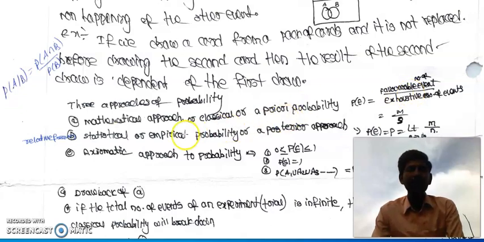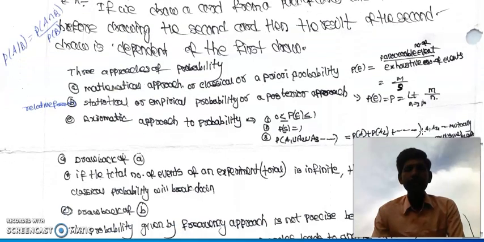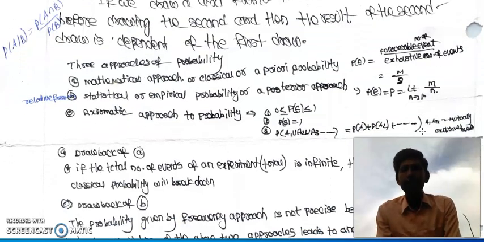So we will go for the second approach: statistical or empirical probability, or a posteriori approach, or relative frequency approach. From this approach we apply the limit: P of E equal to limit n tends to infinity of m by n. This approach will not give an exact value.